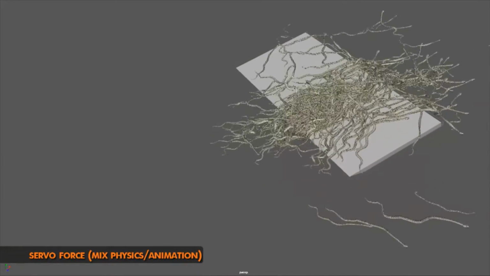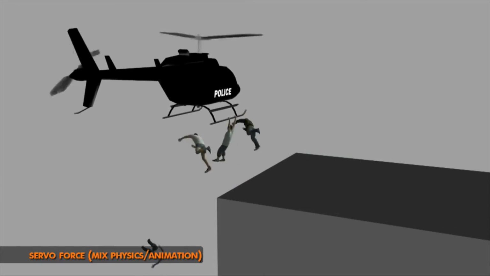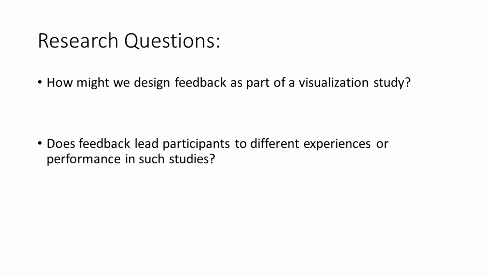So, for this MQP, we would like to focus on two questions. First, how might we design feedback as part of a visualization study? And second, does feedback lead participants to different experiences or performance in such studies?